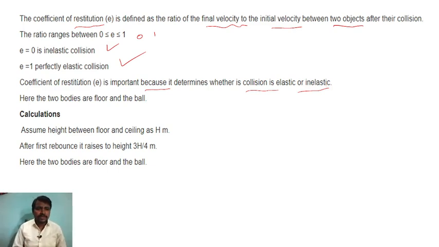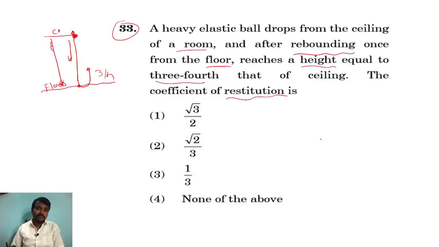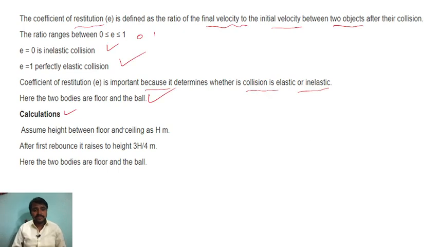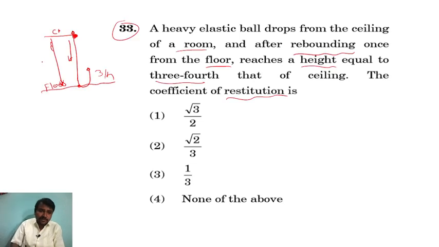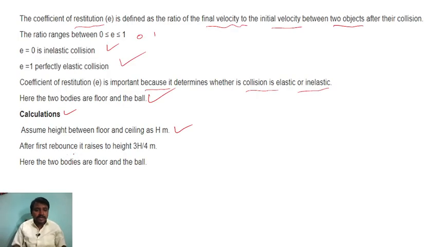Okay, simple step. Here the two bodies are the floor and the ball. For this problem we have to do the calculation like this. The ceiling height is h meters. After the first rebound it rises to 3h by 4.